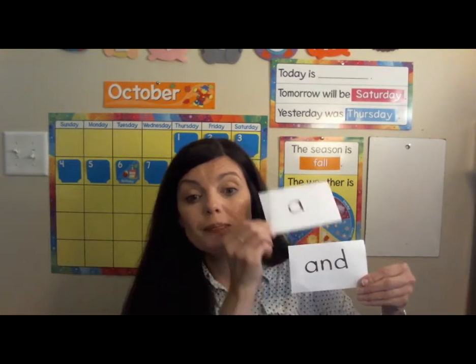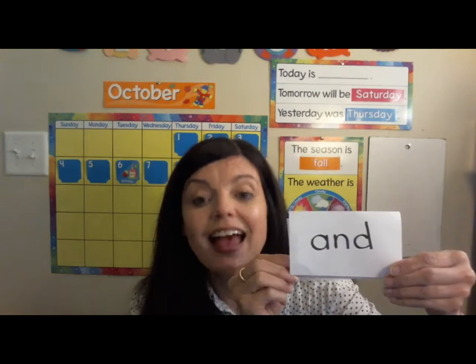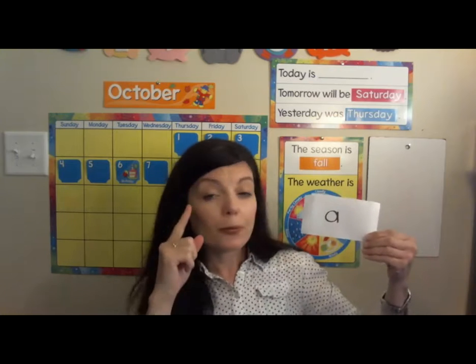And let's see if you remember the word we learned earlier. What word is this? Very good. A, but it's kind of like this. I want a piece of candy. So what's this word? And what's this word? A. These are sight words, and pretty soon when you see these words, you'll be able to tell exactly what they are, but we'll keep practicing that, okay?